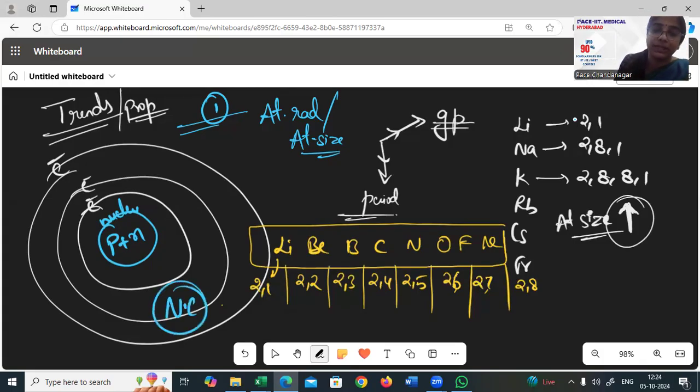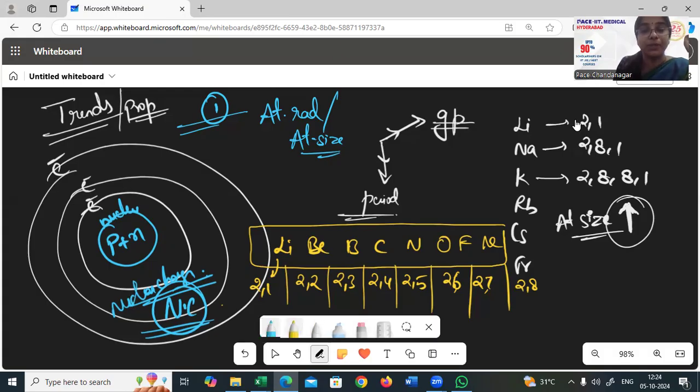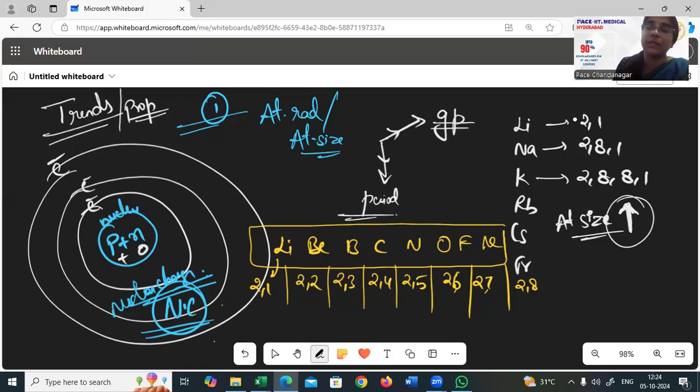Let me talk about the nuclear charge. What do I mean by nuclear charge? It is nothing but the charge on the nucleus. Whatever is the charge on the nucleus is said to be the nuclear charge. Now, what is the charge on the nucleus? Neutrons have zero charge, protons have positive charge. However many protons you have, that much positive charge you will have. So here 2, 1, 2, 2, 2, 3. Lithium has 3 protons, so nuclear charge is +3. Then +4, +5, +6, +7, +8, +9, and +10.